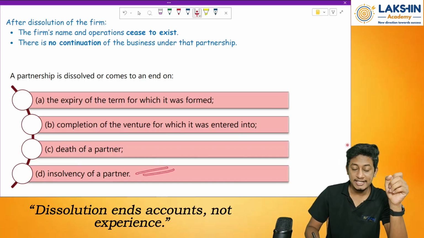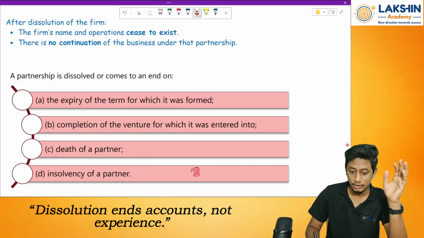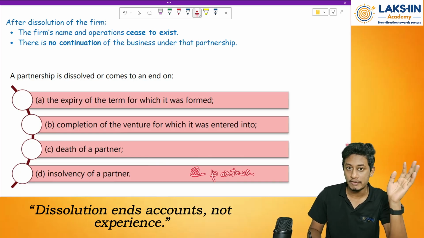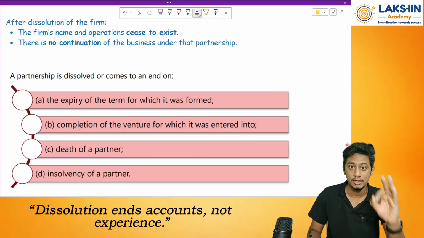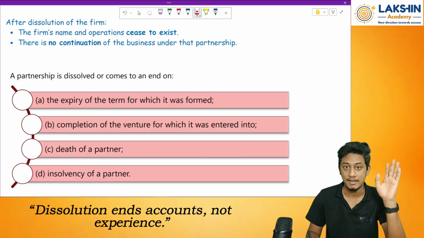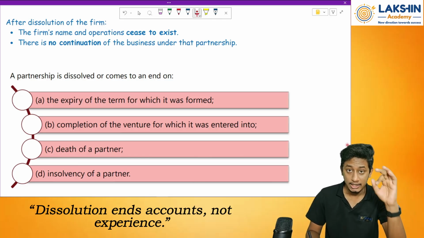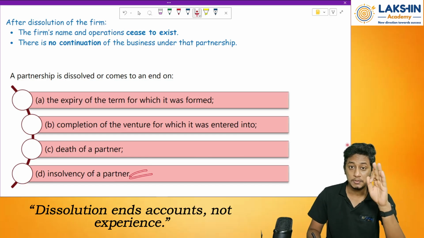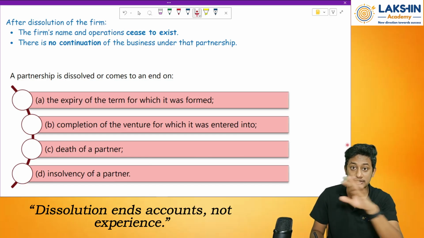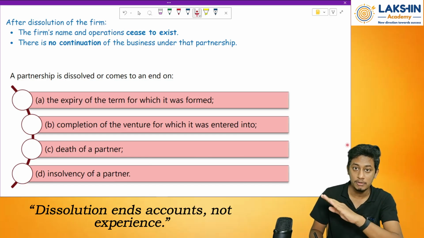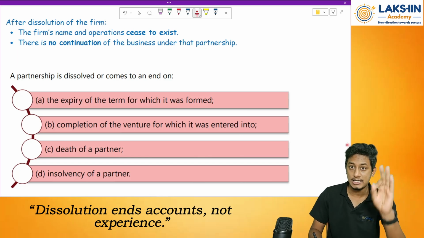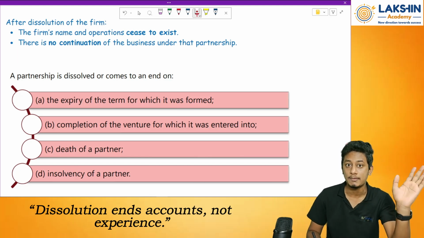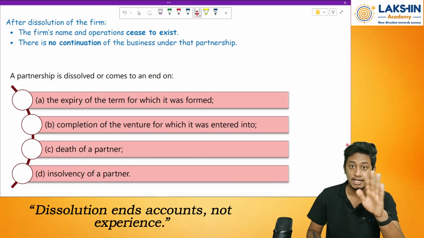Then insolvency of a partner. Let us say there were two partners. Out of which one person has become insolvent. What do you mean by insolvent? The person who is not able to repay anything if anything comes up as a liability to him tomorrow, right? And we know that as per Indian Contract Act, any insolvent person cannot enter into a contract. So that means whatever partnership agreement has been entered into becomes void from that day onwards, from when he becomes insolvent.